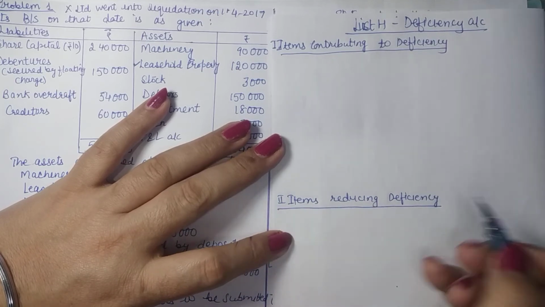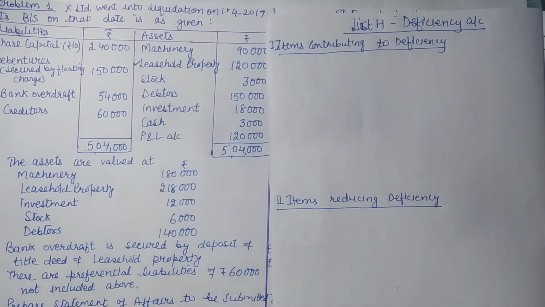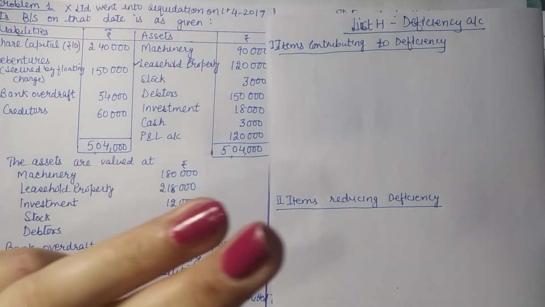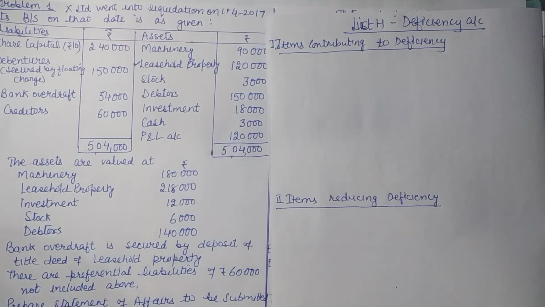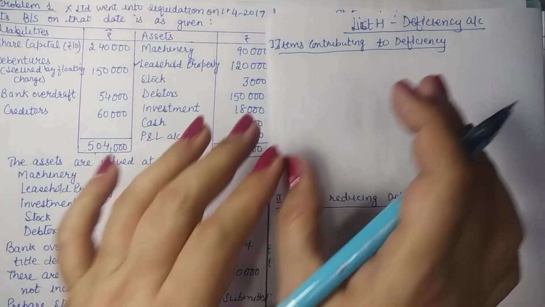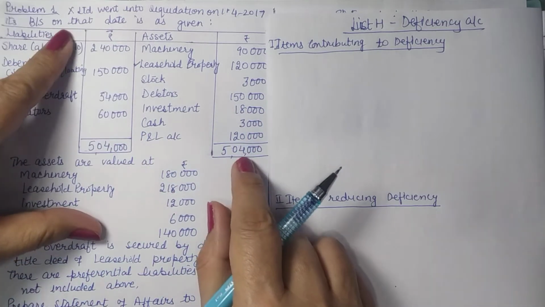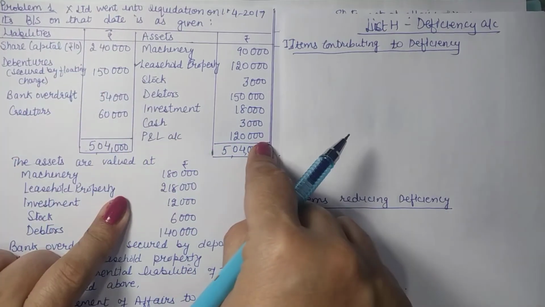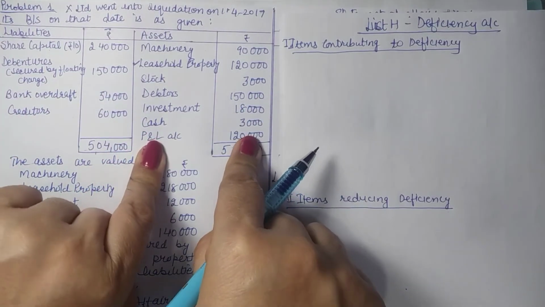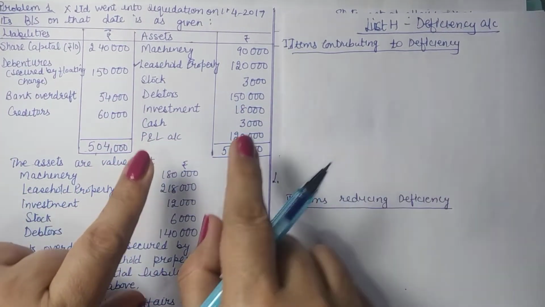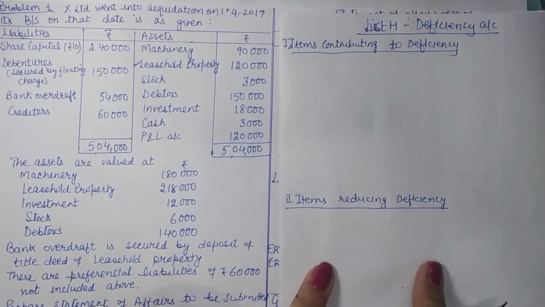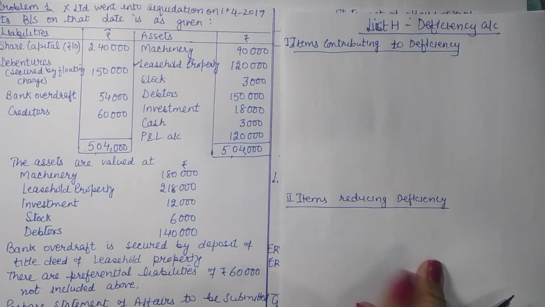Now, in order to remember the components, just remember there are 3 stages here. And what are these stages? We have to list out everything here. We have to start from here, what we have in the balance sheet. If it is a loss, it is contributing to deficiency. If it is a profit, it is reducing deficiency.